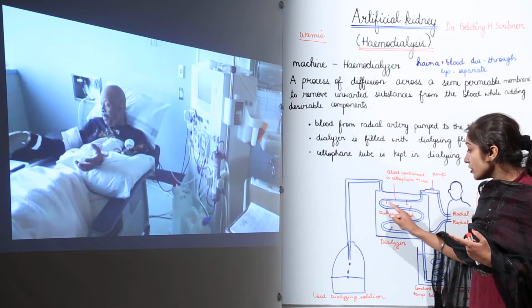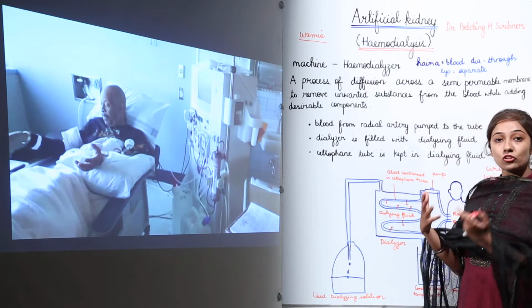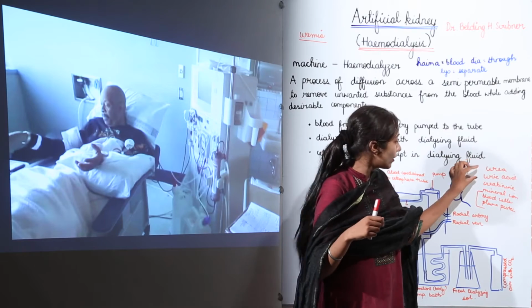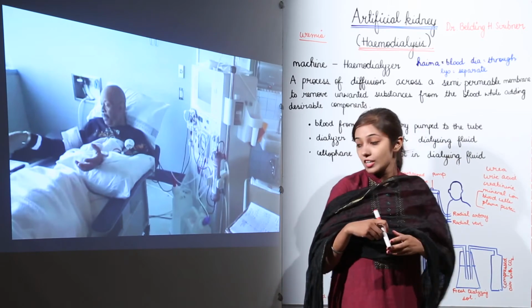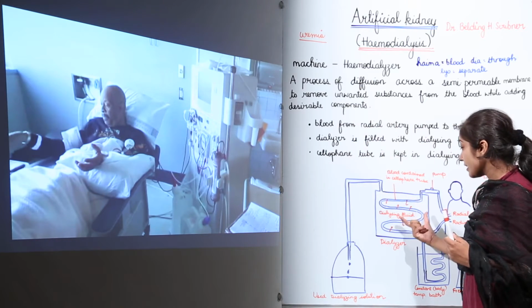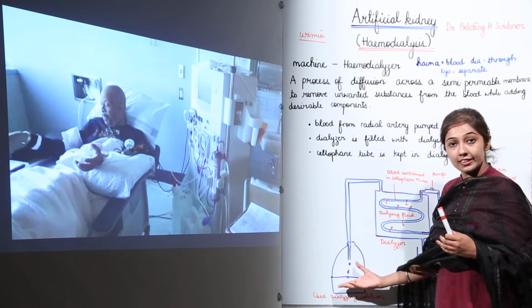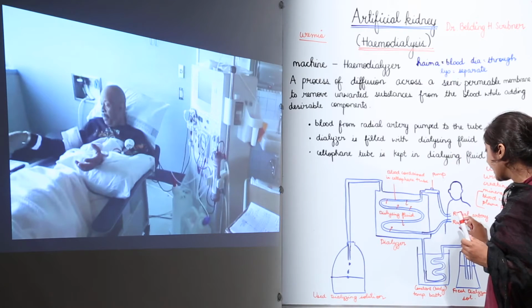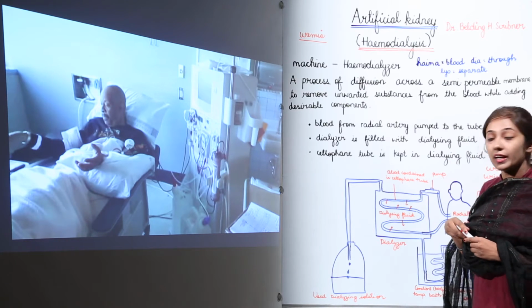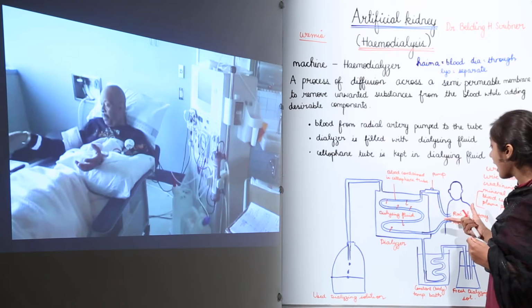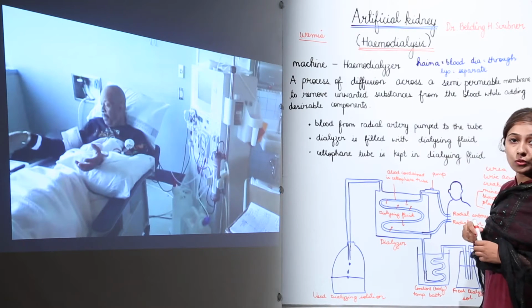So in this cellophane tube, we now have blood that does not have these toxic components. Through the radial vein, the purified blood enters the patient's body again. So this is how hemodialysis actually works.